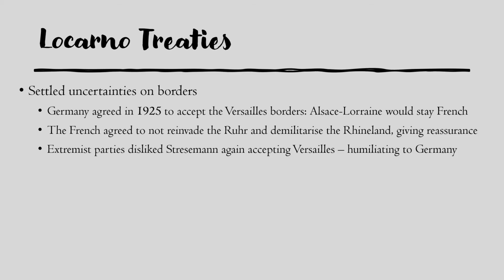This gave reassurance to both sides. The French knew that the Germans wouldn't suddenly invade Alsace-Lorraine, and the Germans knew that the French would not reinvade the Ruhr. But again, extremist parties didn't like this. They didn't like Stresemann accepting the Treaty of Versailles, accepting the humiliation to Germany of having to lose all this territory, and they disagreed with it.